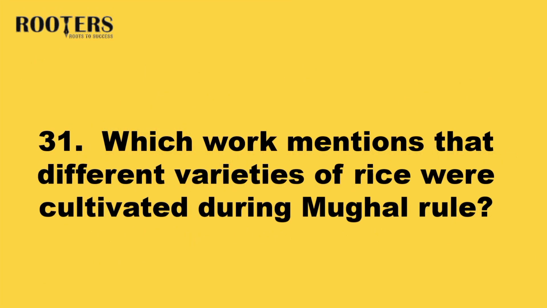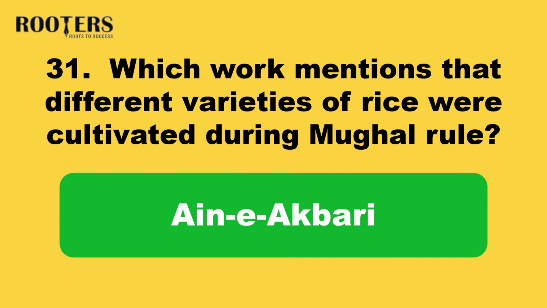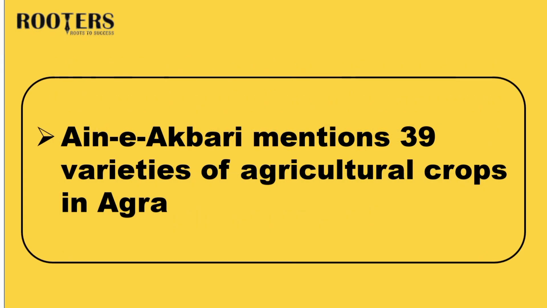31. Which work mentions that different varieties of rice were cultivated during Mughal rule? Answer: Ain-e-Akbari. Ain-e-Akbari mentions 39 varieties of agricultural crops in Agra. 32.